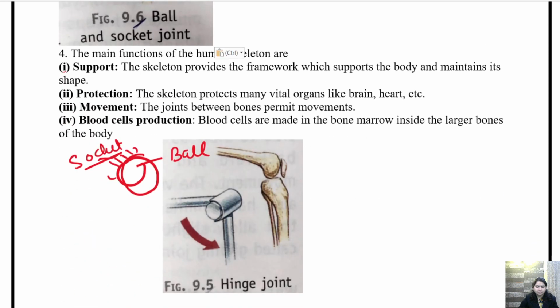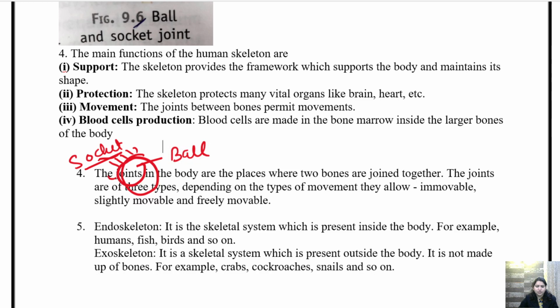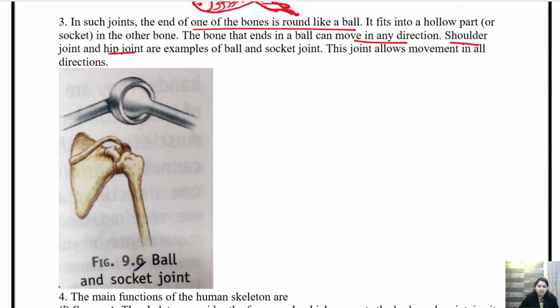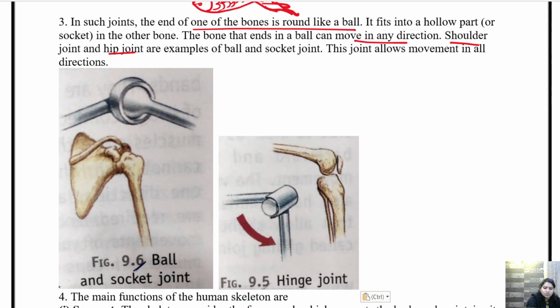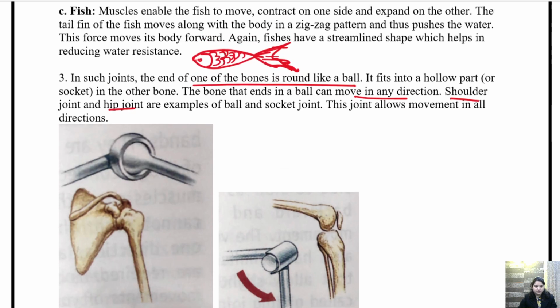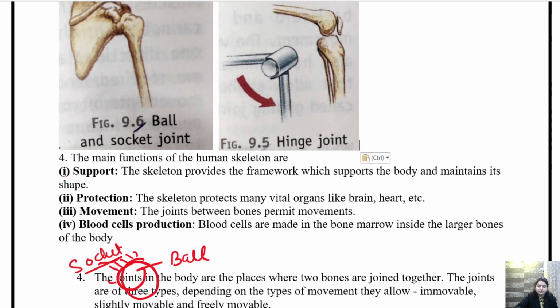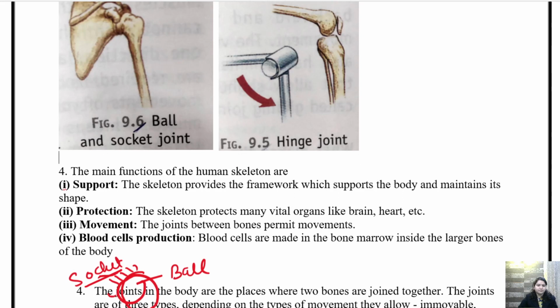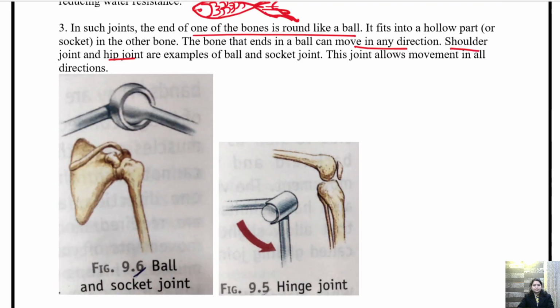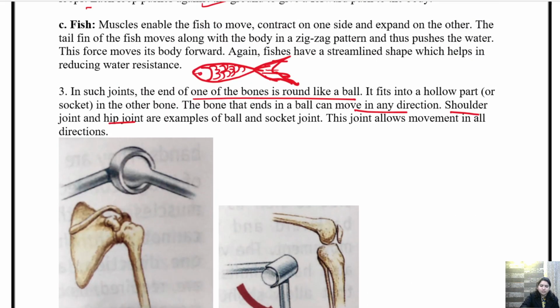Both the joints, hinge joint as well as ball and socket joint, you will draw in front of question number 3. Okay. So I think it is clear. Now coming to question number 4.